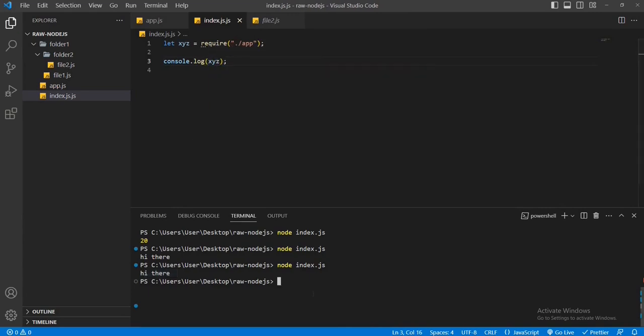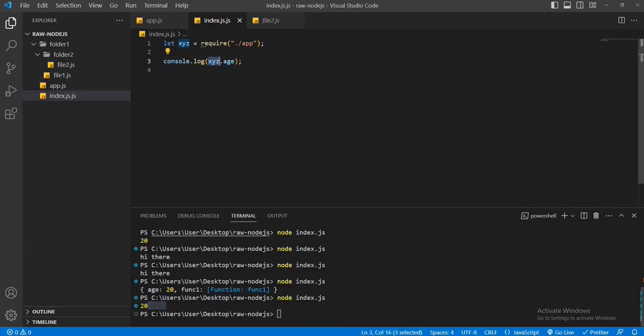Save the file, run the file again, node index.js. In this case, we got an object. We can see age is 20 and func1 is another function. Now we can print out this age from this xyz object. Run the file, node index.js. We can see 20 as the output.